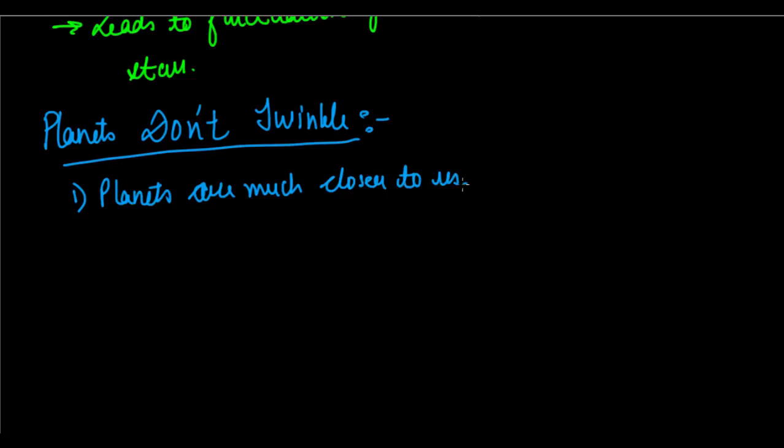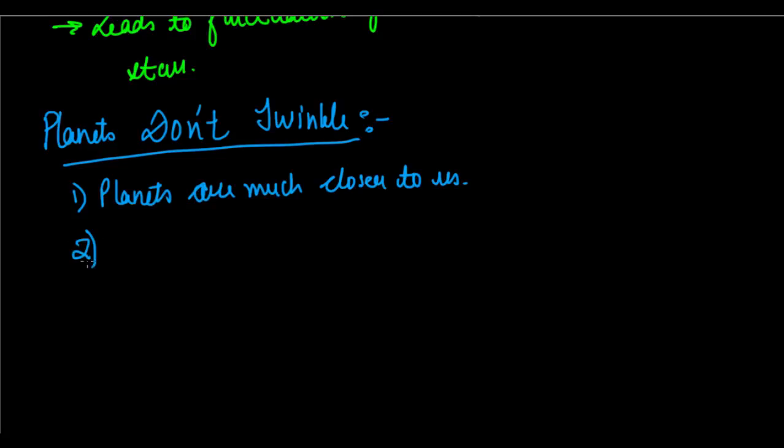So if you look at planets, they are much, much closer to us than stars. And because of that, even if the light which is coming towards us does change, that apparent position remains more or less the same, because planets are much closer to us.